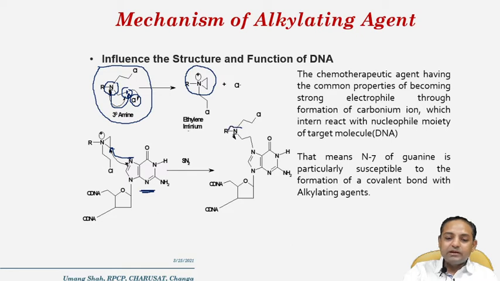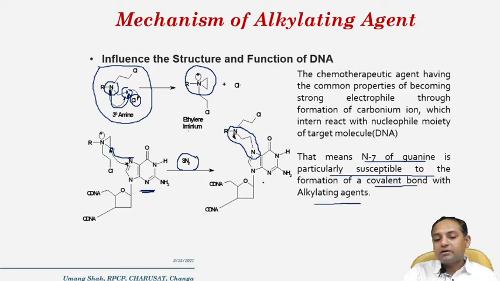After cleavage of the ring, the alkylating group is attached at the N7 of the guanine. This reaction is called an SN2 reaction. That means the N7 of the guanine is particularly susceptible to the formation of a covalent bond with the alkylating agents. This is how one of the bases of DNA, the N7 of the guanine, is alkylated by the alkylating agents and blocks DNA synthesis.